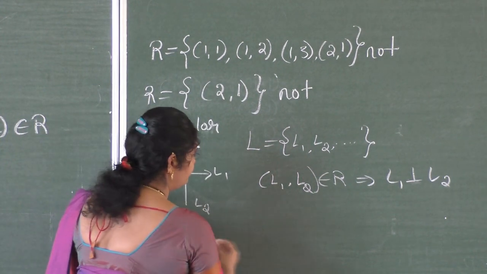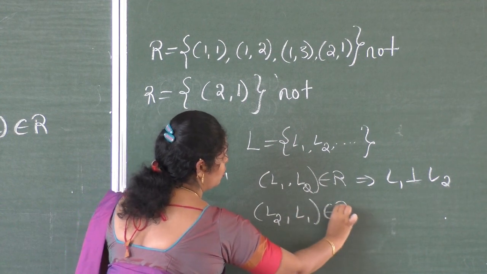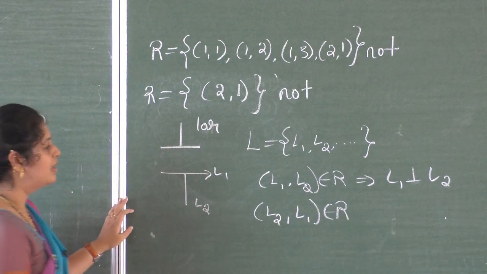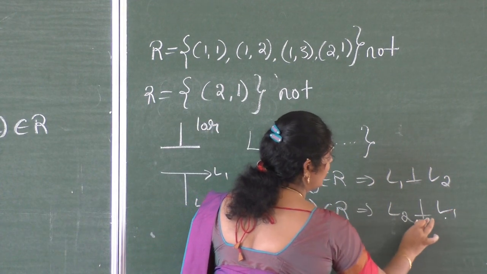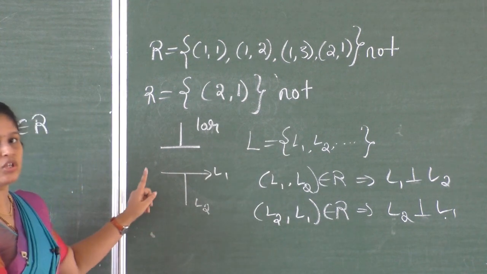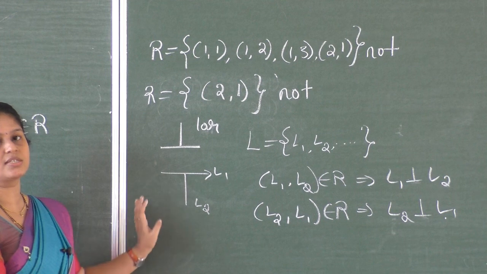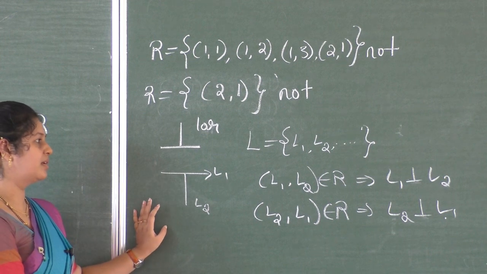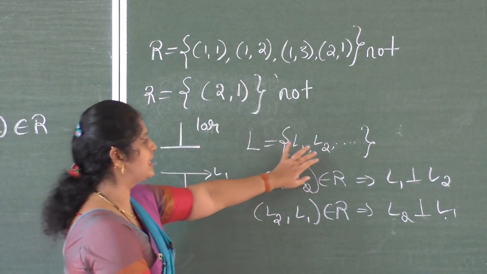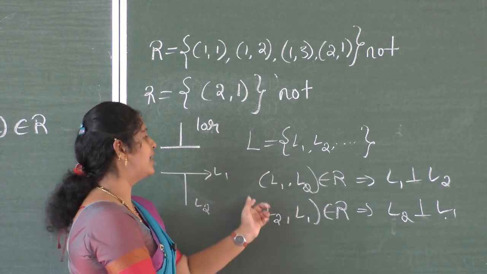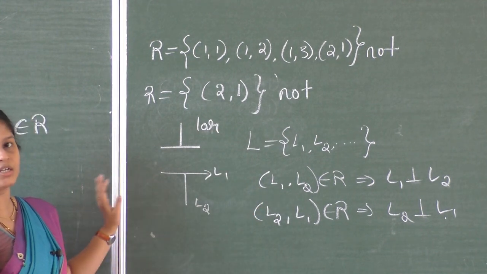Therefore, (L2, L1) belongs to R. So reason is L2 is perpendicular to L1. So L1 perpendicular to L2 means L2 perpendicular to L1 also. Therefore, this relation is symmetric relation. So therefore, perpendicular relation, any two lines are related if they are perpendicular, then we can decide that that relation is symmetric.